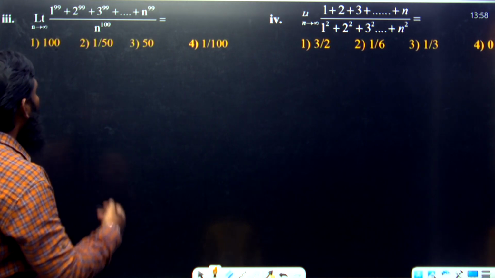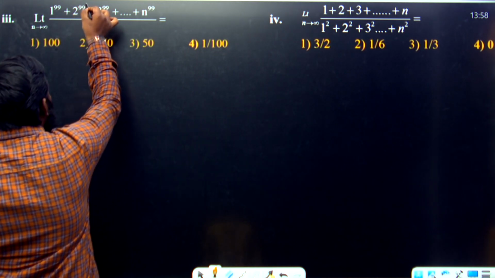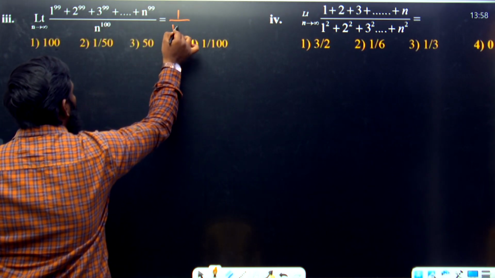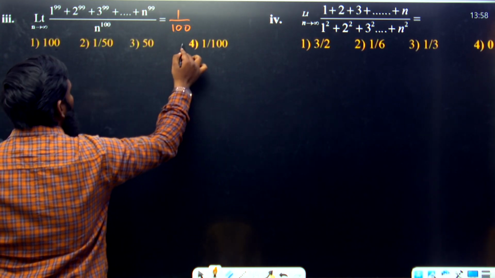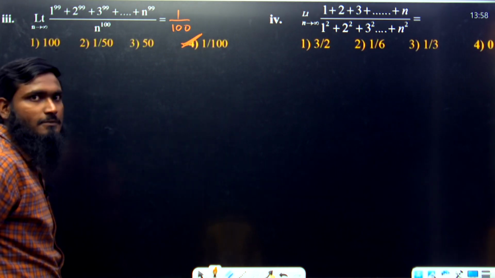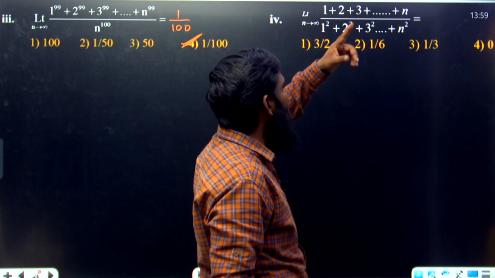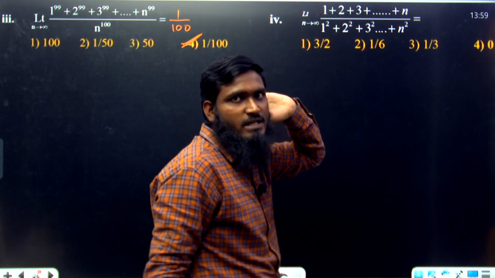Now listen carefully. Already we have discussed, if the numerator power is 99 and the denominator power is 100, what can we write as the answer? 1 by 100. 1 by 100 means option number 4 is correct. Okay. Now next, limit n tends to infinity, 1 plus 2 plus series, 1 square plus 2 square plus series we are having over here.